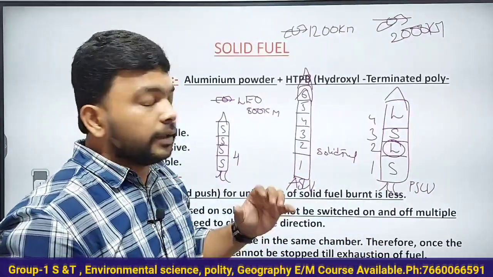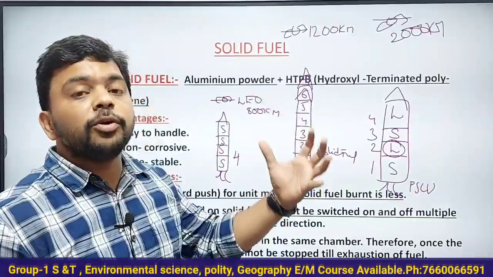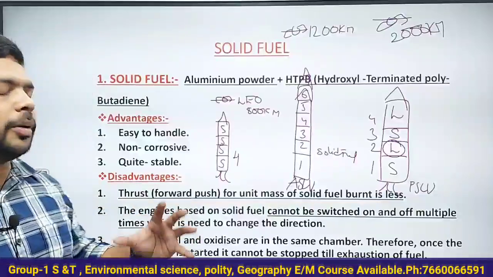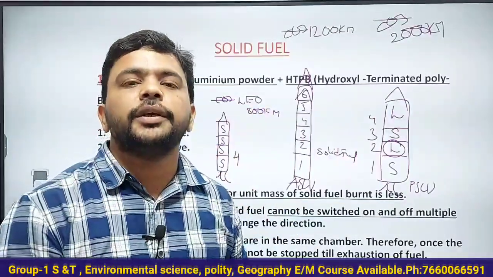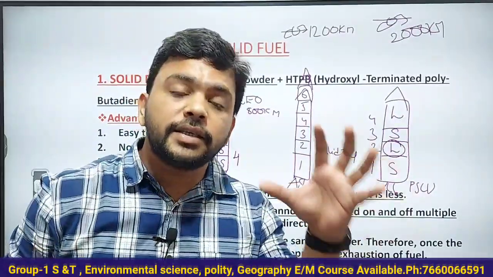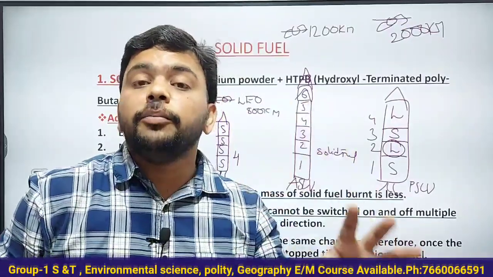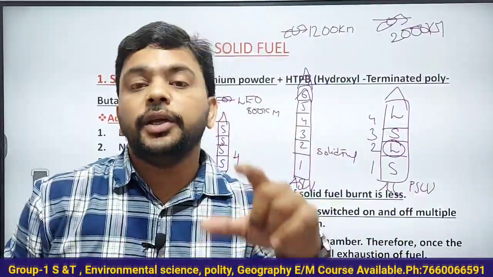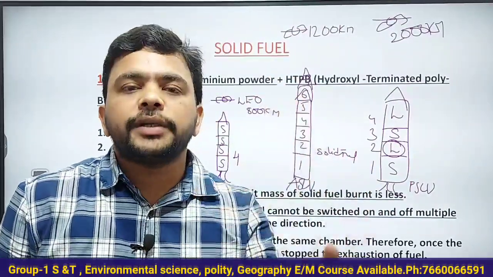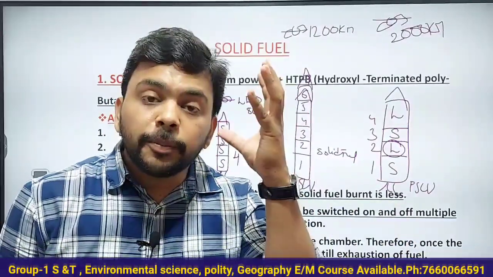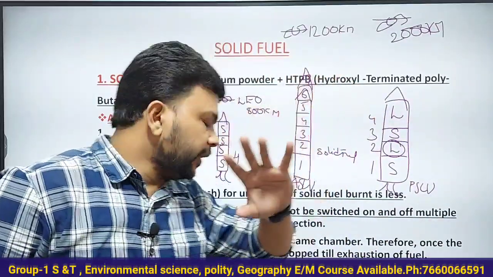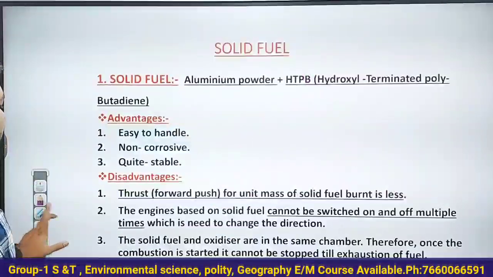Then ISRO came out with cryogenic engines, which generate a huge amount of thrust so that the launch vehicle or rocket will go to greater heights. It can go up to a height of 36,000 kilometers, taking a maximum weight of 5,000 kg into the geostationary Earth orbit. That is GSLV, the powerful rocket that India has. And it can place satellites of up to 10,000 kg in low Earth orbits. Understand that very clearly. So this is how it is. You have to link all the things and learn.